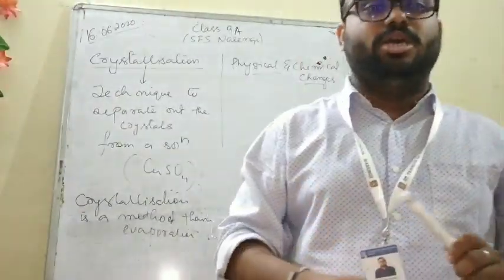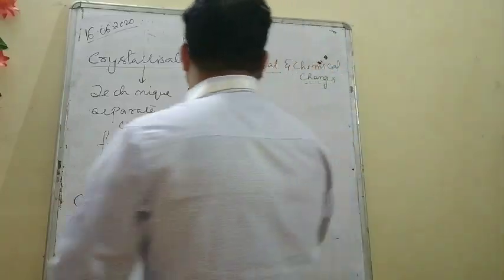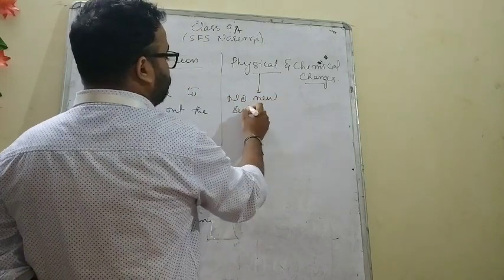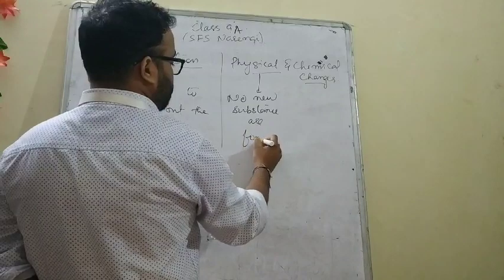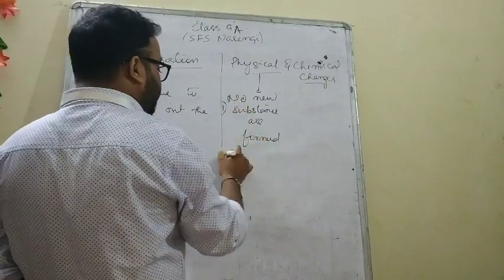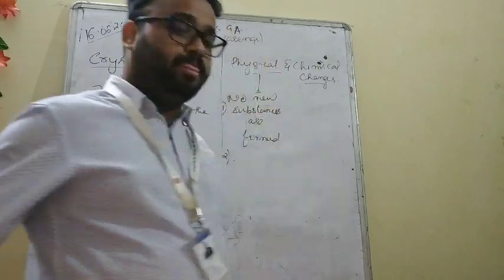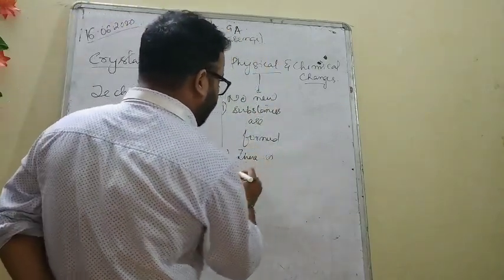How to identify? Identify the two properties, very important. In a physical change, first of all, no new substances are formed.